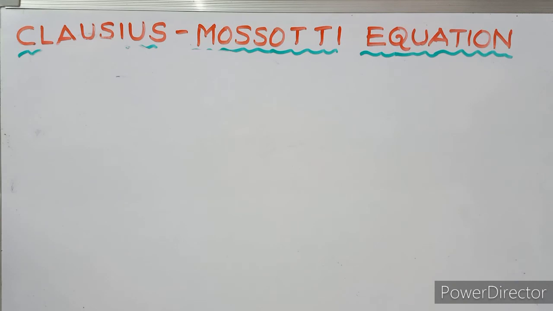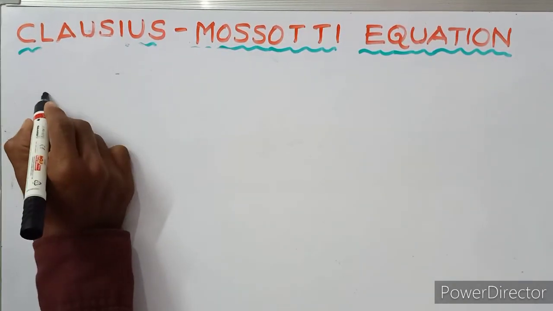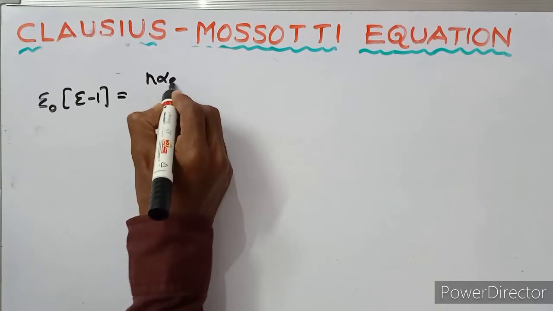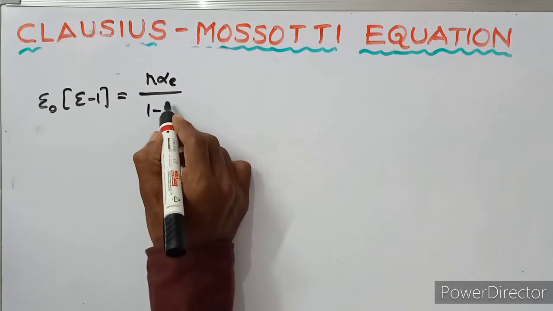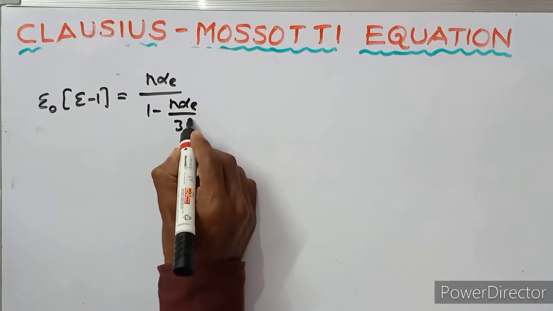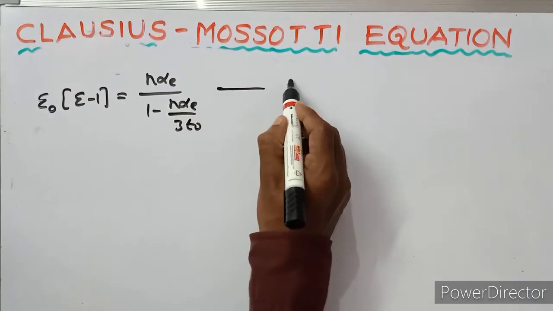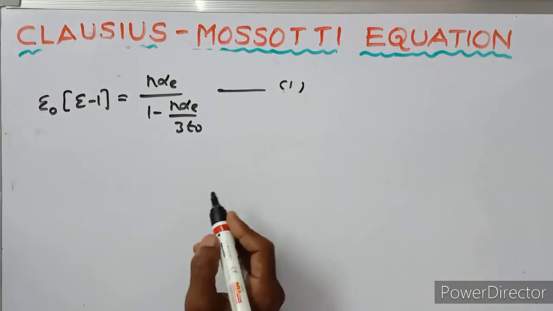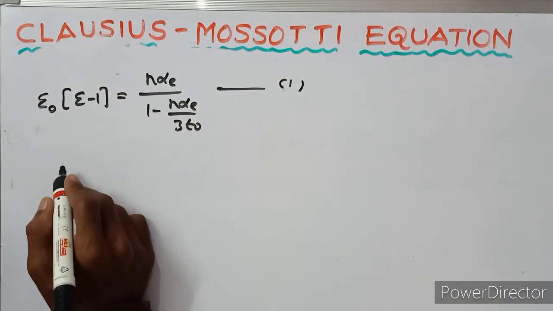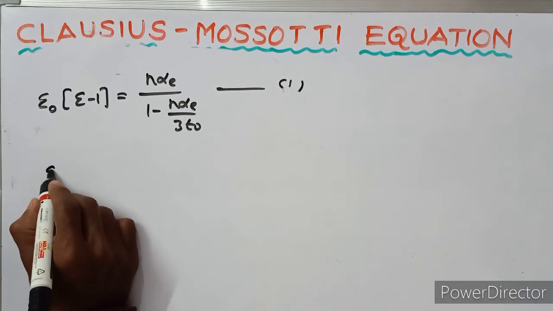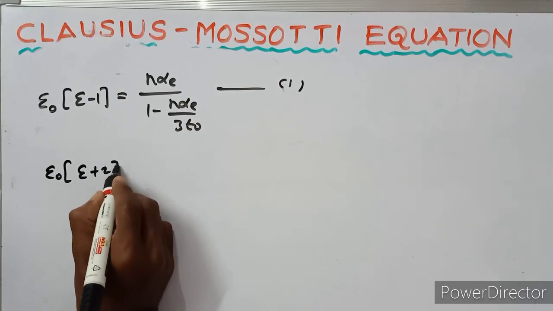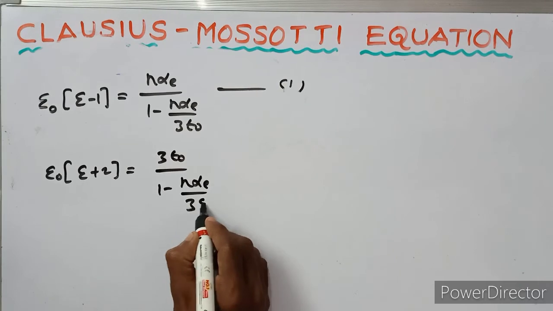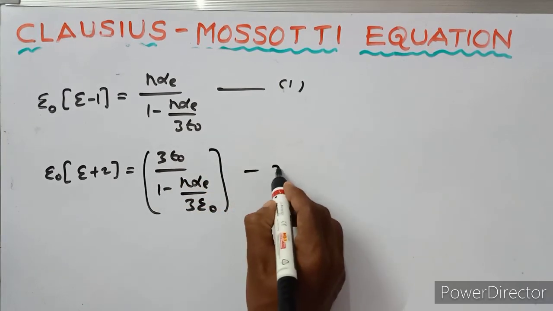From the previous step, epsilon naught (epsilon_r minus 1) equals n alpha_e over 1 minus n alpha_e over 3 epsilon naught. This is the first equation. Now we have derived epsilon naught (epsilon_r plus 2) equals 3 epsilon naught over 1 minus n alpha_e over 3 epsilon naught. This is the second equation.